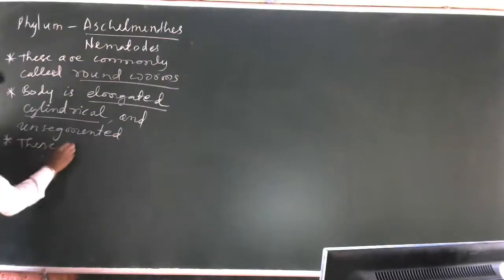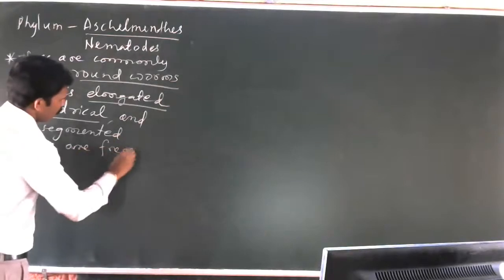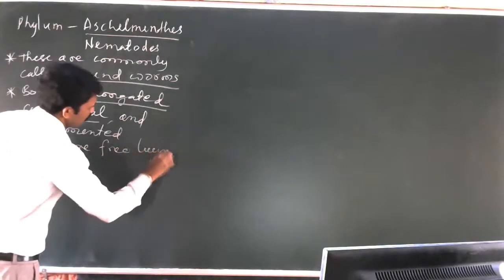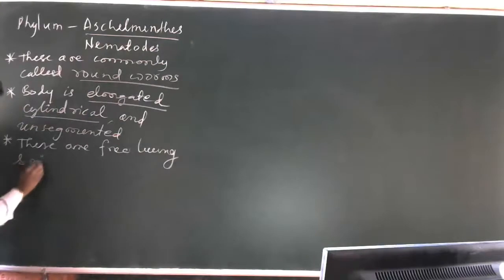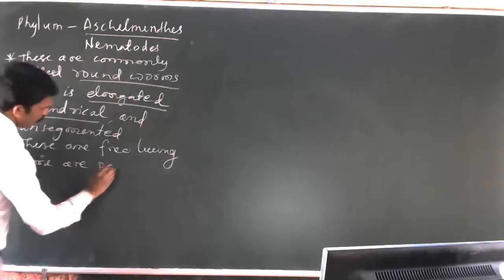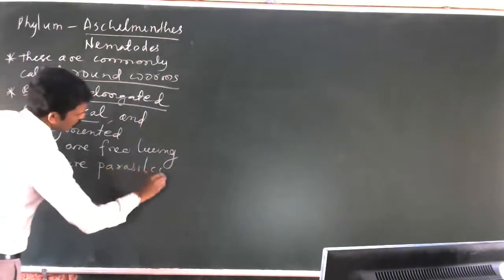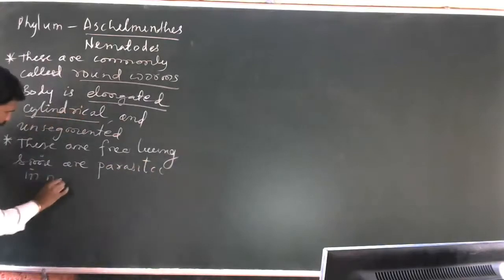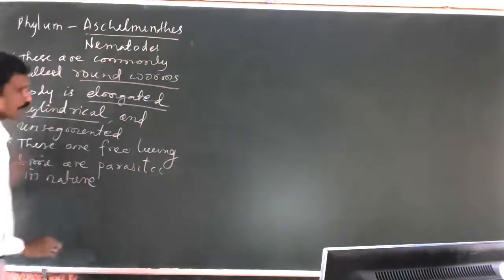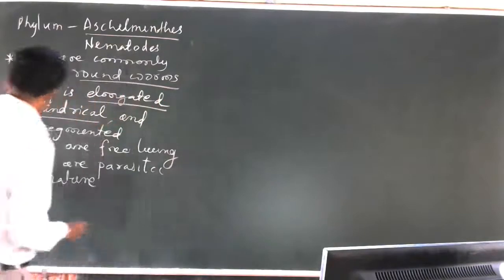These are free living. Some are parasitic in nature.